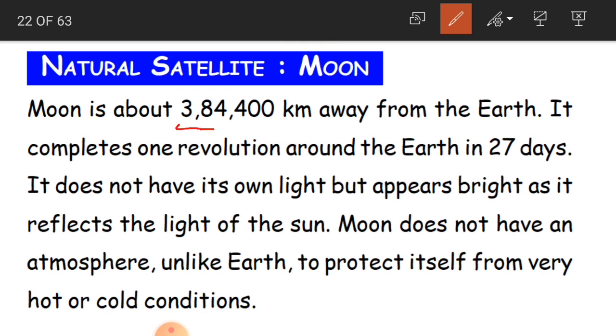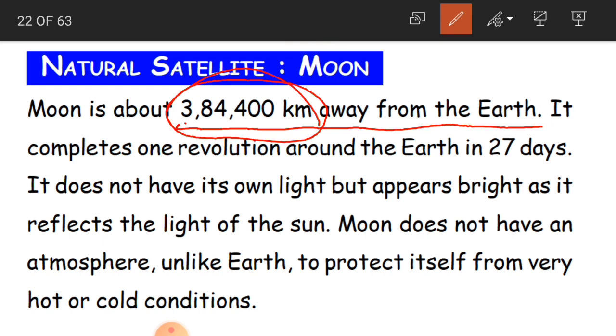We measure the distance in kilometers, so the moon is 3,84,400 kilometers away from the earth. So this is the distance between the moon and the earth, children.